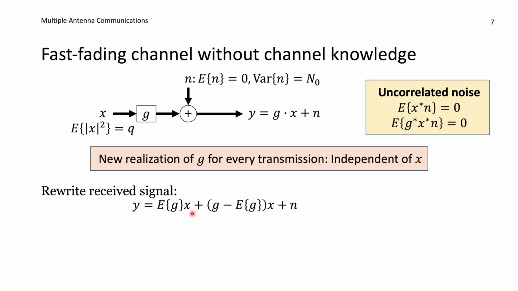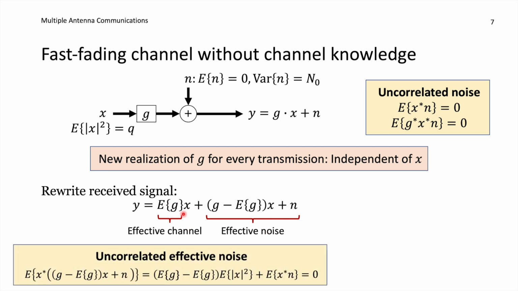We don't know the data signal, but we can treat the expected value of G as our effective channel. And then everything else, we will treat it as some kind of effective noise term. So even if it contains some of our data, we have no idea about what G minus its mean value is going to be, because this is a random number. So let's treat it as being part of the noise. And now we have something that resembles the case that we had treated before, a constant channel times the data signal plus noise. But if we should utilize the capacity lower bound from before, we need this effective noise to be uncorrelated with X.